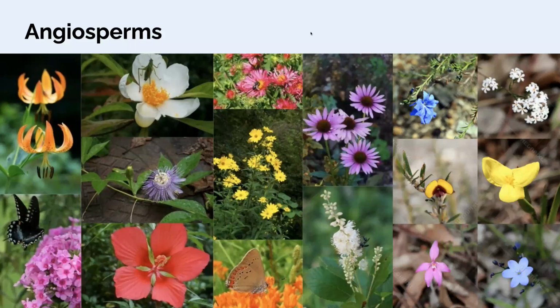As we've seen, the angiosperms, the flowering and fruiting plants, are the most diverse of the land plant groups. They're also the ones you're probably most familiar with and maybe more interested in learning about. Lots of diversity in their flowers, and that means a lot of diversity in their interactions with animal pollinators and so on. Lots of interesting things to study in this group.